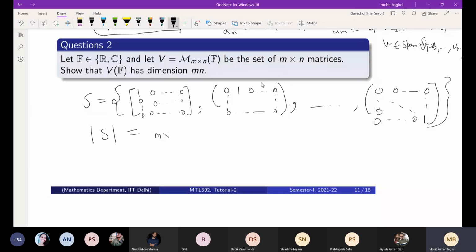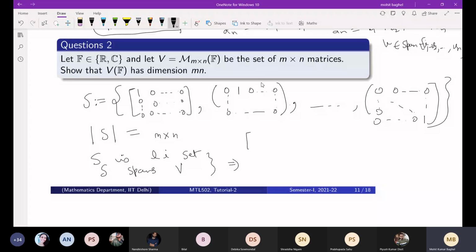But in order to say that the dimension is Mn, you have to show that this S is a linearly independent set. Although we can easily see it, you have to first give me such a set. You have to give such a set, it is linearly independent, and it also spans this vector space V. Take a general matrix and show that it can be generated from this.